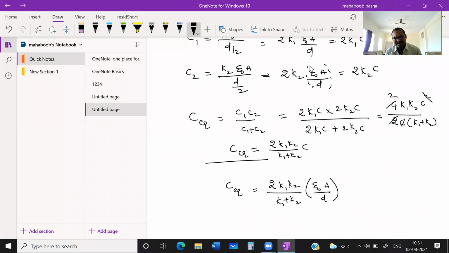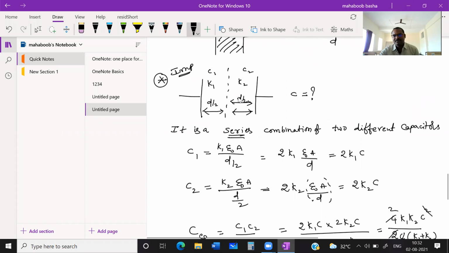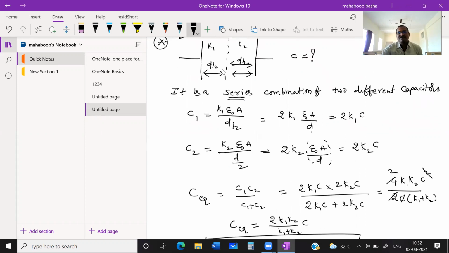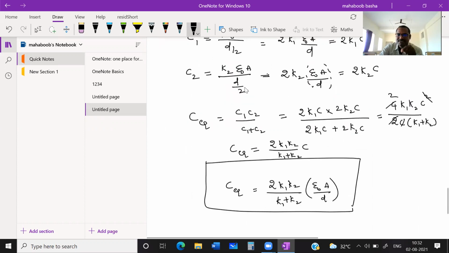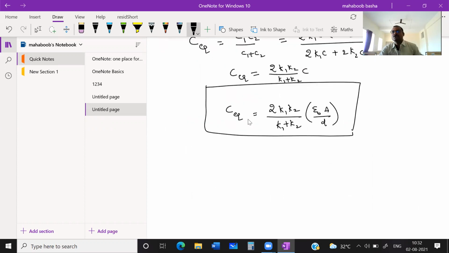So if a dielectric material is filled such that D by 2 distance is filled with dielectric constant K1 and the remaining D by 2 distance is filled with dielectric constant K2, then its total capacitance becomes 2 times K1 K2 by K1 plus K2 into epsilon naught A by D. Now let us fill it differently.